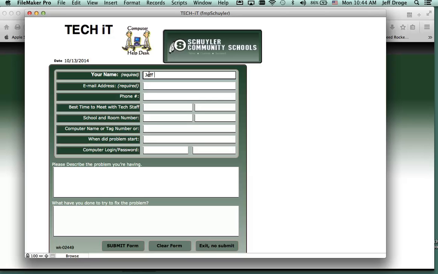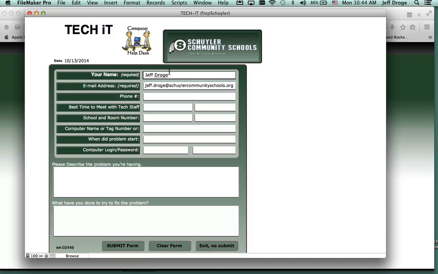And if you type your name the same way it's programmed into FileMaker Pro, I'll show you here. After you type in your name, and if you click the tab key or click into another box, the email address will automatically fill, and you won't have to type that in.